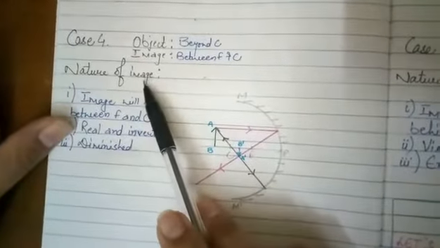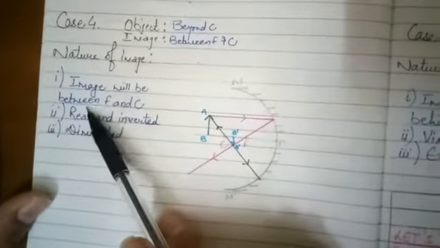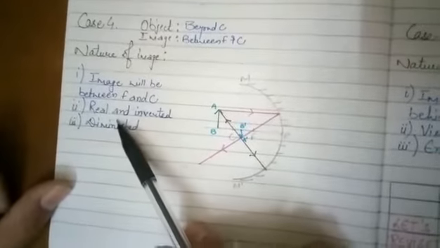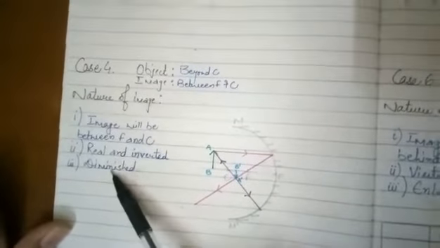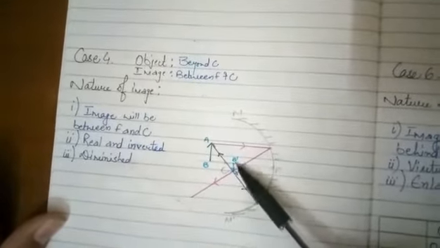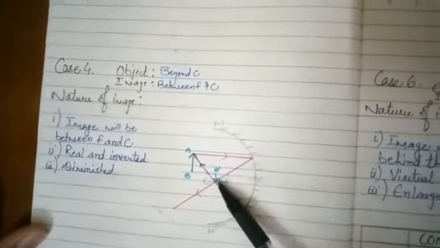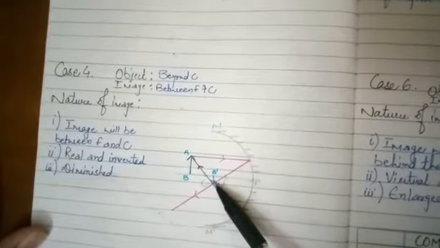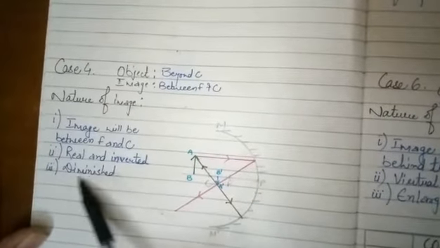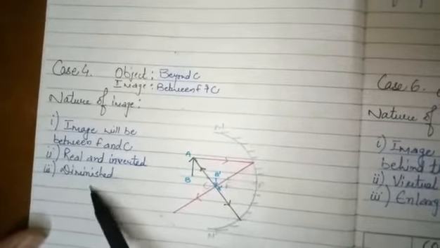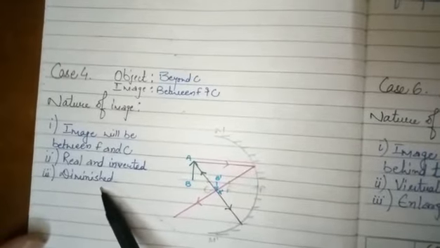So what will be the nature of image? The image will be between F and C, real and inverted and diminished. As you can see, this size is much smaller than the size of the object, so it will be diminished. In physics, instead of the word small, we use the word diminished.